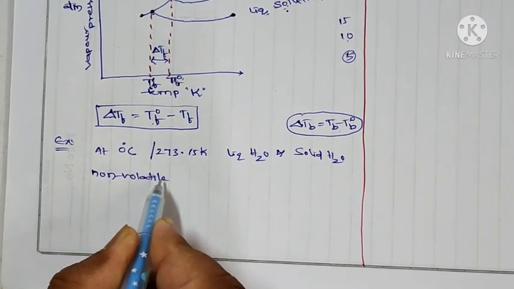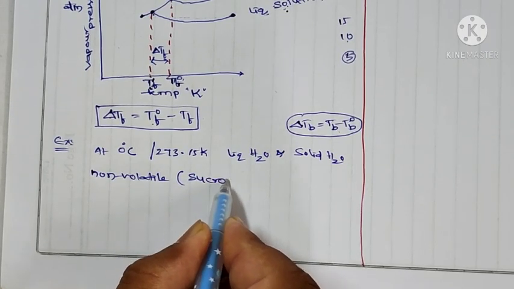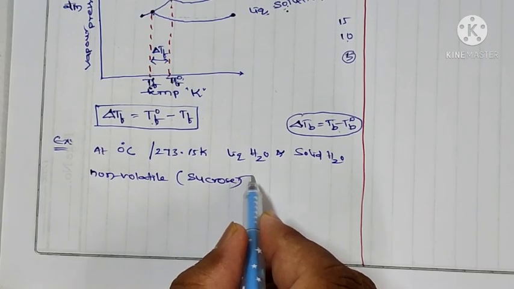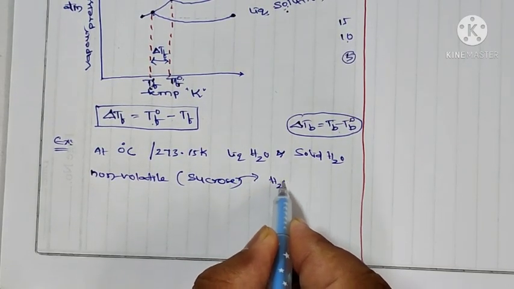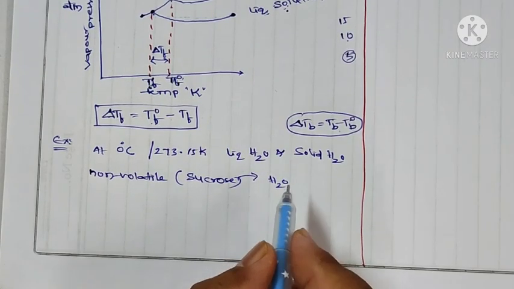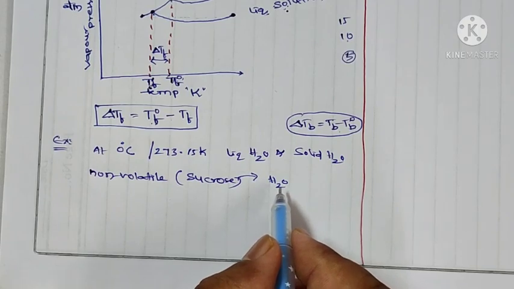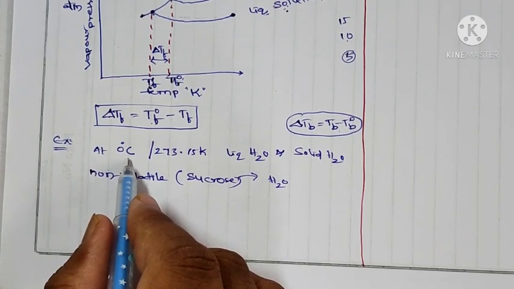Now, after adding a non-volatile solute, for example sucrose, this is the non-volatile solute. I add this non-volatile solute to the pure solvent water. The freezing point of the solution decreases, meaning the water will not freeze at 0 degrees centigrade.